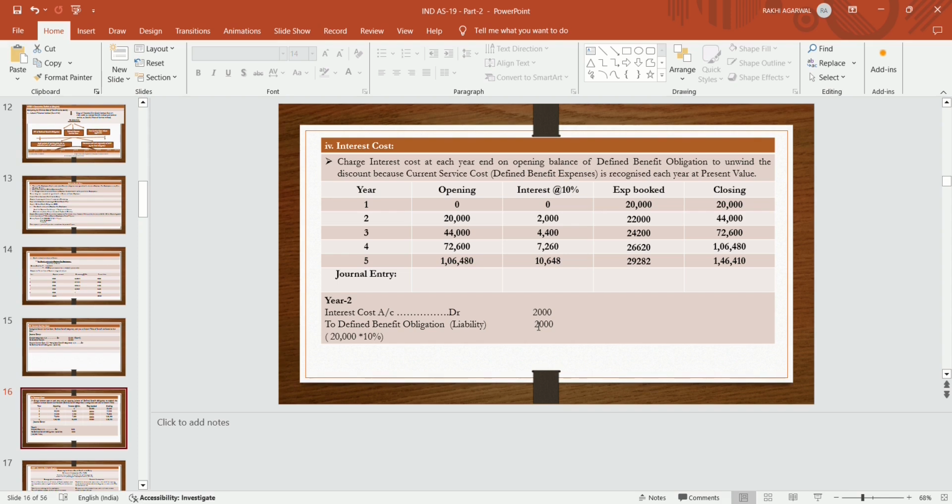So, how to pass the interest cost entry? Because in year 1 there is no interest cost. In year 2, the interest is to be charged on the opening balance, that is interest cost account debit by 2,000 to defined benefit obligation liability, that is 2,000. ओपनिंग बैलेंस पे आप 10% कैलकुलेट करोगे इंटरेस्ट का. सो ईयर 1 में तो कोई इंटरेस्ट था नहीं, बिकॉज ओपनिंग बैलेंस था नहीं. ईयर 2 में ओपनिंग बैलेंस आया, उस पे इंटरेस्ट करोगे. तो ईयर 2, ईयर 3, ईयर 4, ईयर 5 आपका इंटरेस्ट. In the same way, you will pass the general entry.